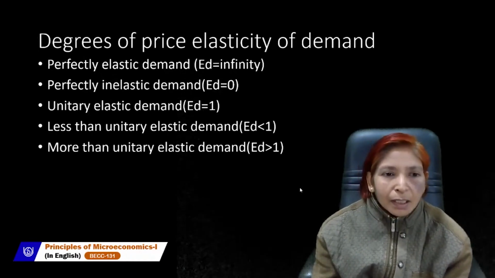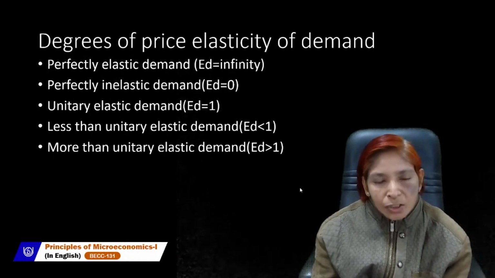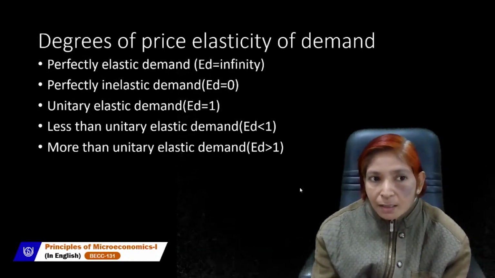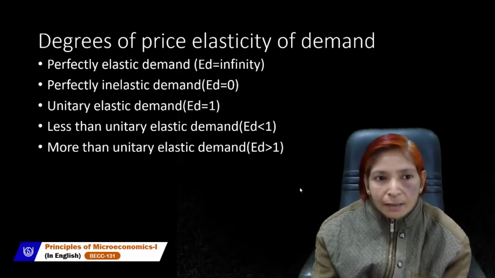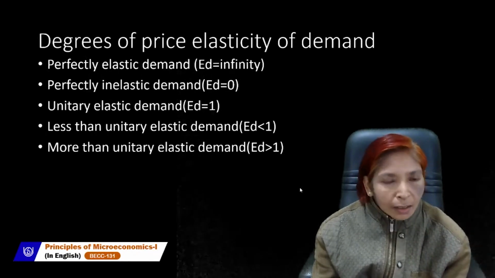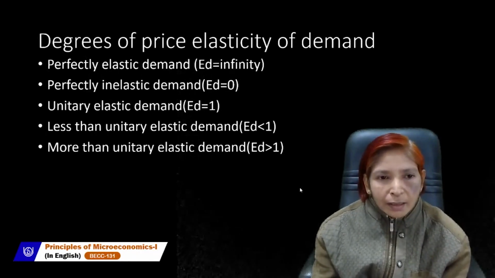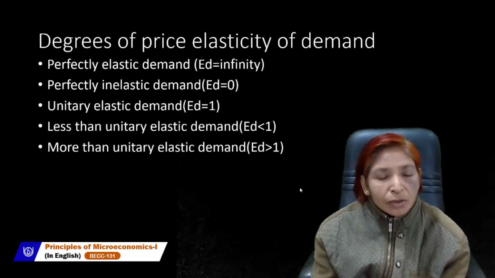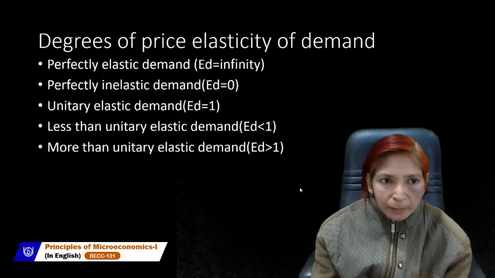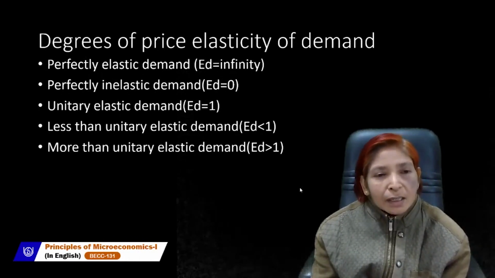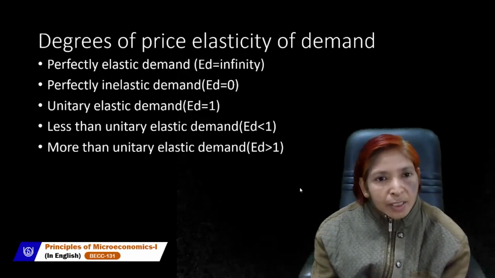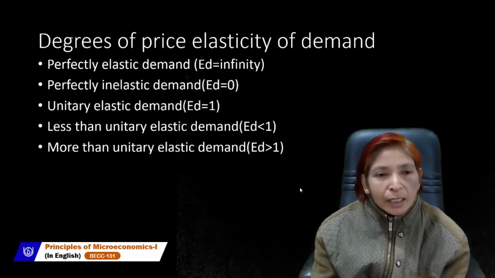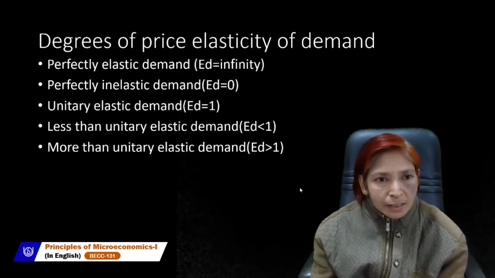That is called inelastic. As you know, a rubber band is elastic and a thread is inelastic. You can't increase or decrease the length of the thread, but you can increase or decrease the rubber band. Some dresses are stretchable, which means you can adjust their size according to the size of the person.